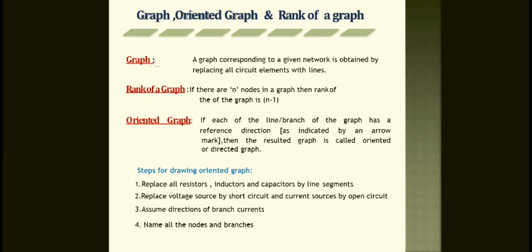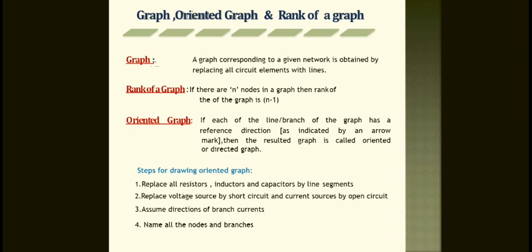What is the oriented graph? If each line or branch of a graph has a reference direction as indicated by an arrow mark, then the resultant graph is called the oriented or the directed graph. Generally, a graph has no need of any direction of flow, and it may not be indicated there. But the oriented graph shows in which direction the flow goes. That is indicated on the line, so the arrow marks will be indicated. That is called the oriented graph.